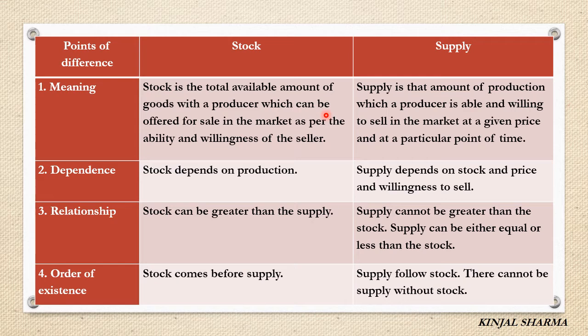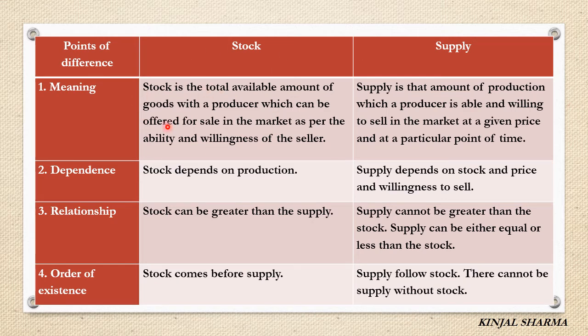Now let us understand the difference between stock and supply. In simple terms, the main difference is that stock is the total quantity of goods available with the producer or any person, retailer, shopkeeper, whatever you can say, right? Supply is the goods which the producer is supplying in the market for selling at a given price and at a particular point of time.